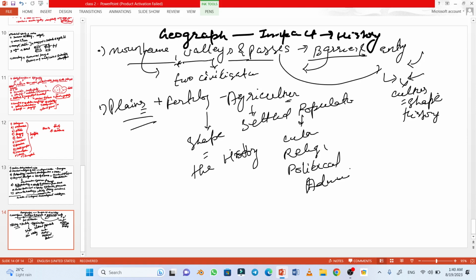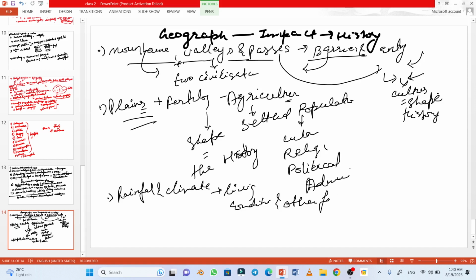The other point is rainfall and climate. Rainfall and climate also affect the living conditions and other factors which affect humans, which in turn impact the history.